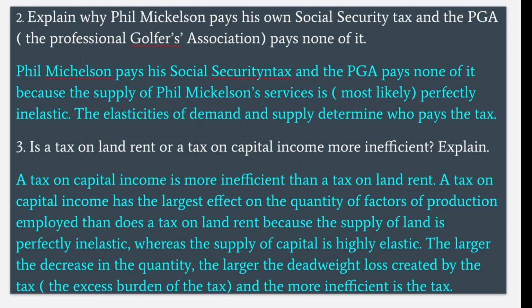Third: is a tax on land rent or a tax on capital income more inefficient? Explain. A tax on capital income is more inefficient than a tax on land rent. A tax on capital income has a larger effect on the quantity of factors of production employed than a tax on land rent because the supply of land is perfectly inelastic, whereas the supply of capital is highly elastic. The larger the decrease in the quantity, the larger is the deadweight loss created by the tax, that is, the excess burden of the tax, and the more inefficient is the tax.